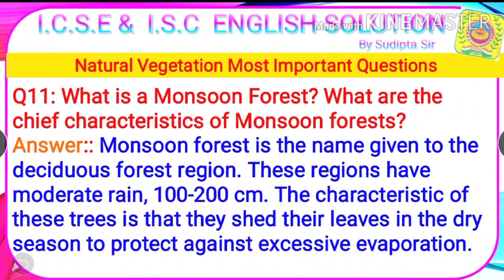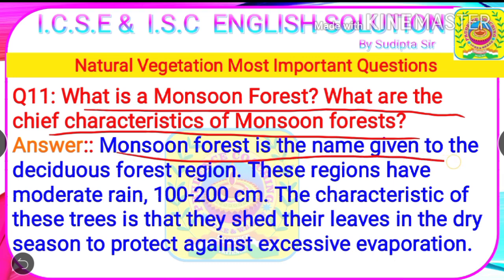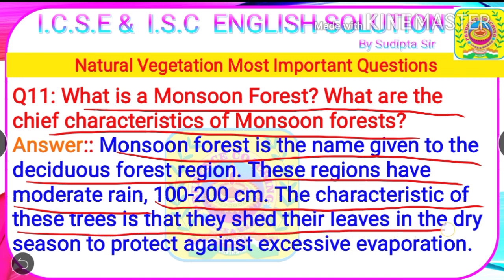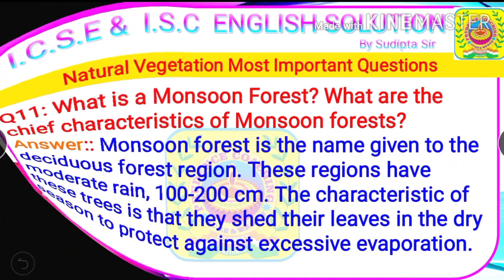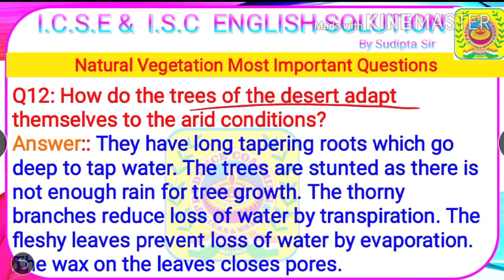Next question. What is monsoon forest? What are its chief characteristics? Answer: monsoon forest is the name given to the deciduous forest region. These regions have moderate rain from 100 to 200 centimeters. The characteristic of these trees is that they shed their leaves in the dry season to protect against excessive evaporation. Next question. How do the trees of the desert adapt themselves to the arid conditions?